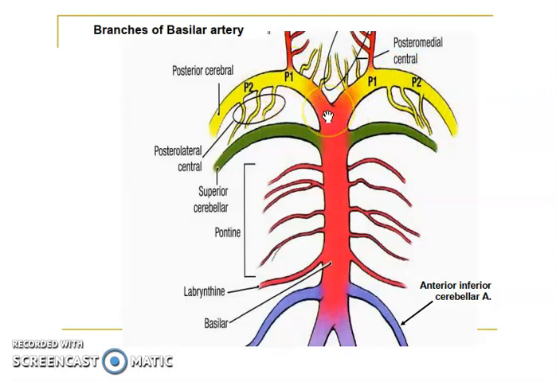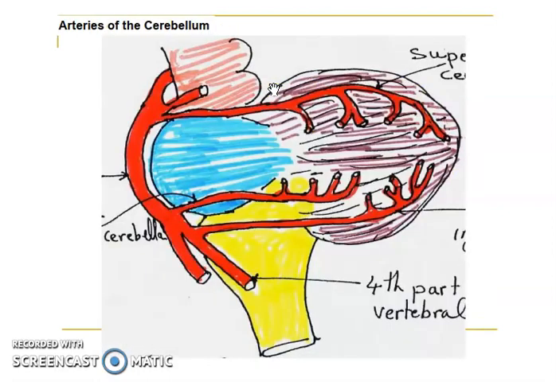This posterior cerebral artery passes laterally, parallel to the superior cerebellar artery. Here you can see the superior cerebellar artery and the posterior cerebral artery. They both run parallel to each other, and it curves around the midbrain. Here lies the midbrain. So it curves around the midbrain to reach the medial surface of the cerebral hemisphere beneath the splenium of the corpus callosum. So now you might be clear about the blood supply of the cerebellum, because the cerebellum is supplied by the superior cerebellar artery, the anterior inferior cerebellar artery, and the posterior inferior cerebellar artery.